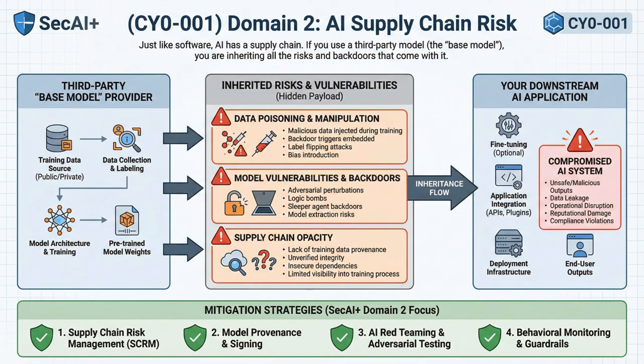AI supply chain risk. The logic: just like software, AI has a supply chain. If you use a third-party model, the base model, you are inheriting all the risks and backdoors that come with it.